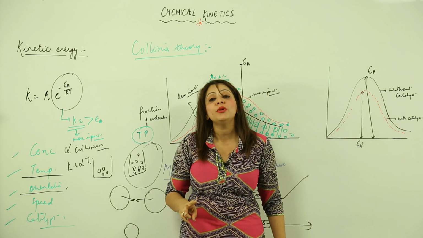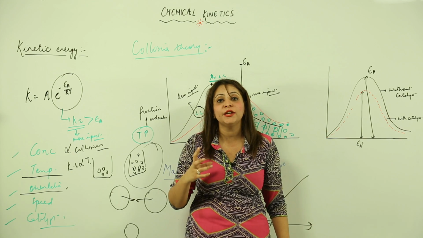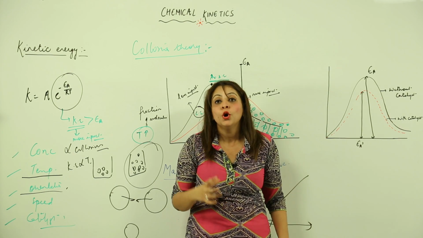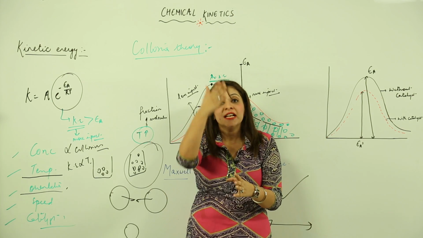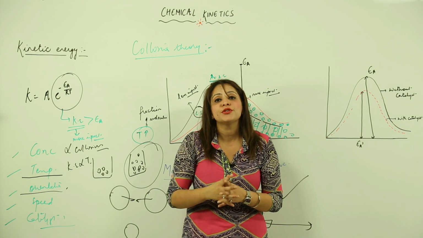In which of the two cases is the collision going to be better? Obviously, when they are coming closer and the collision is along the center line, the collision is going to be effective.